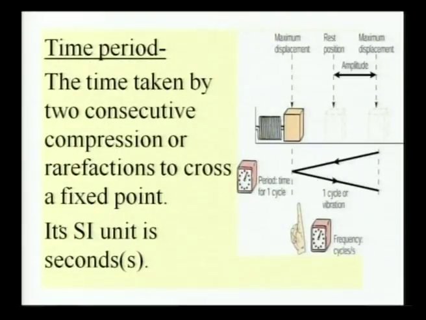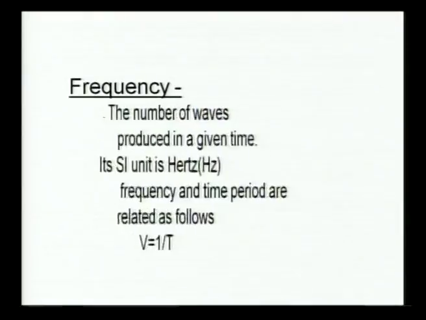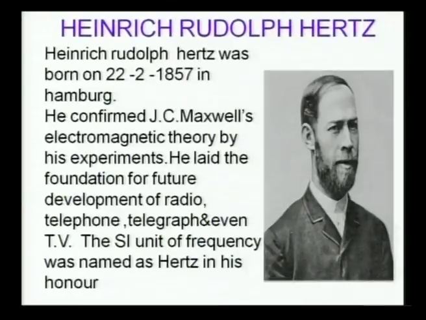So friends, let us see on the screen. His full name is Heinrich Rudolf Hertz, born on 22nd February 1857 in Hamburg. He confirmed J.C. Maxwell's electromagnetic theory by his experiments. He laid the foundation for future development of radio, telephone, telegraph and even television. The SI unit of frequency was named Hertz in his honor. This is his figure.